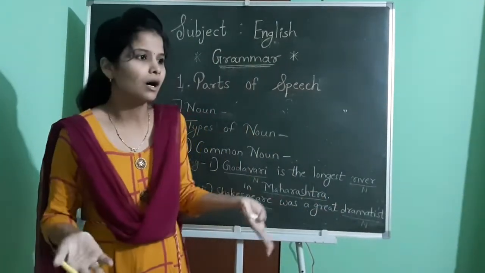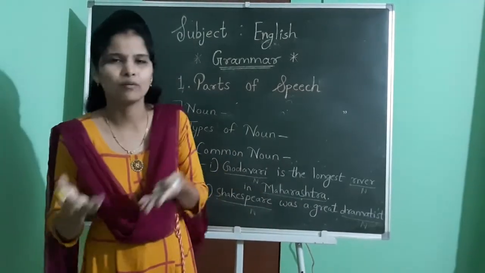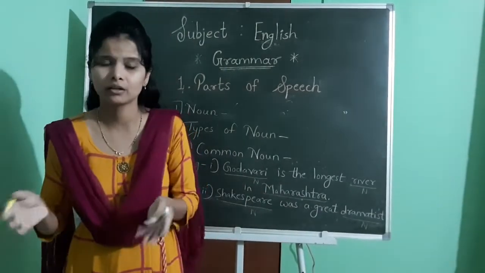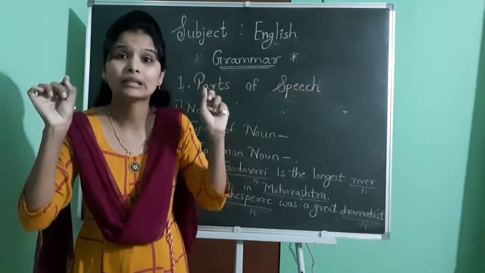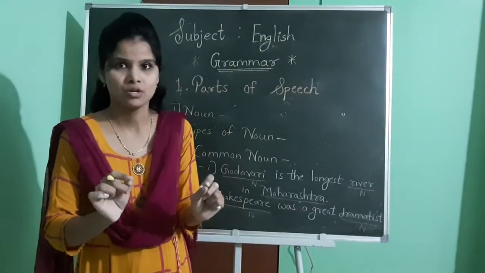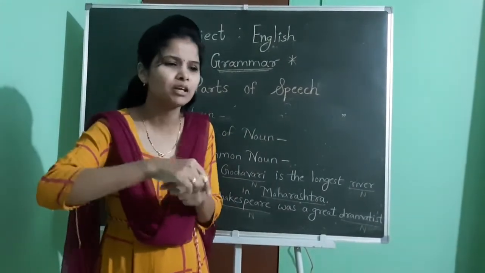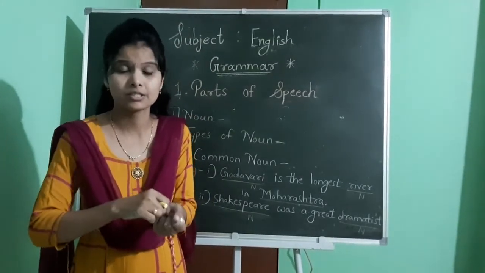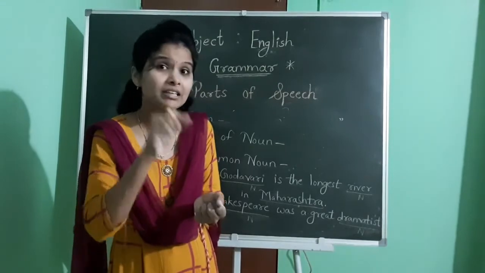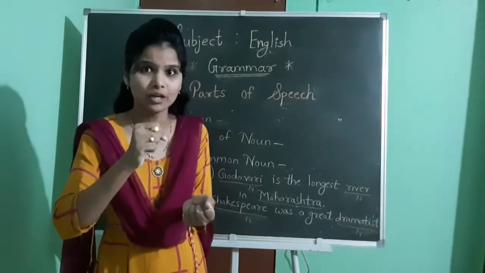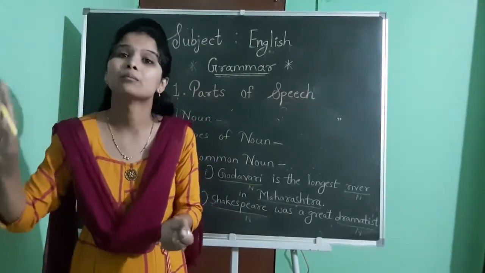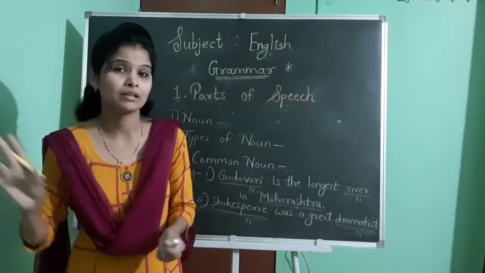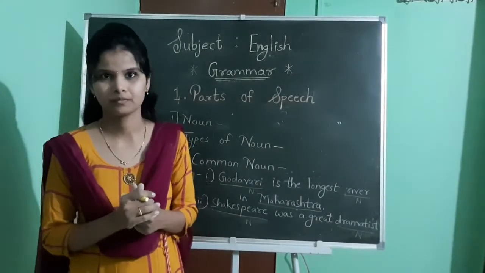You can refer to poet, novelist, dramatist, short story writer. All these words are commonly used. But if I refer to particular names like John Milton, John Keats, George Orwell, these are particular names, so they can't be common nouns. They are proper nouns only.